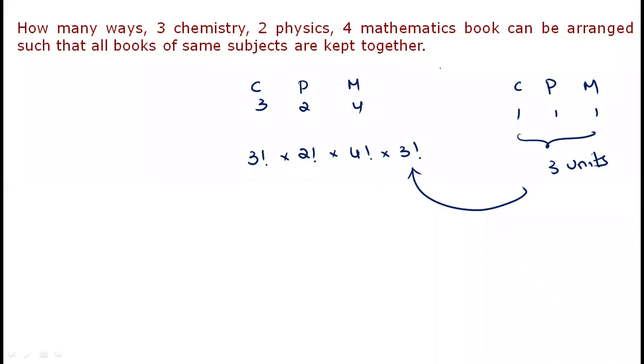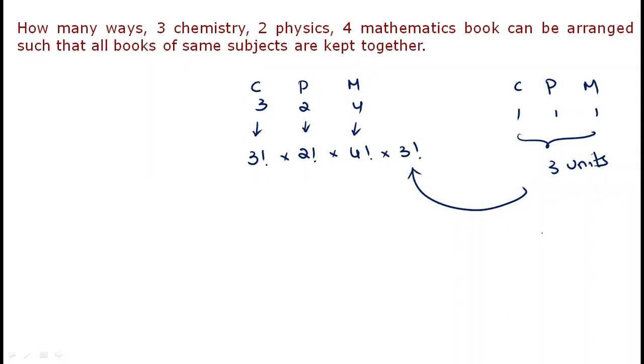Chemistry internally can be arranged in 3 factorial, physics internally 2 factorial, maths internally 4 factorial. Chemistry altogether 1 unit, physics 1 unit, maths 1 unit, total 3 units, which we can arrange in 3 factorial ways.